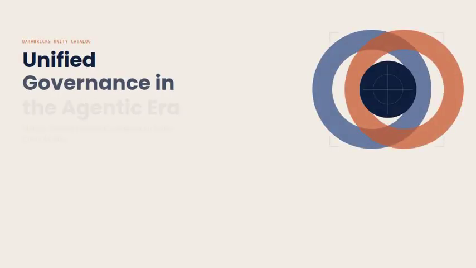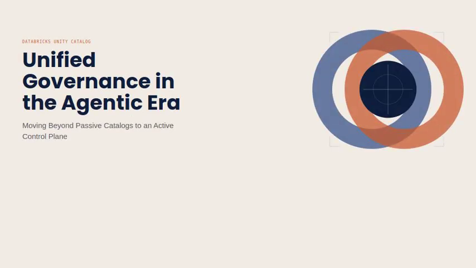Welcome. This presentation covers unified governance in the agentic era and how organizations must move beyond passive data catalogs to an active control plane, one that governs AI agents, compute, and data all in one place.